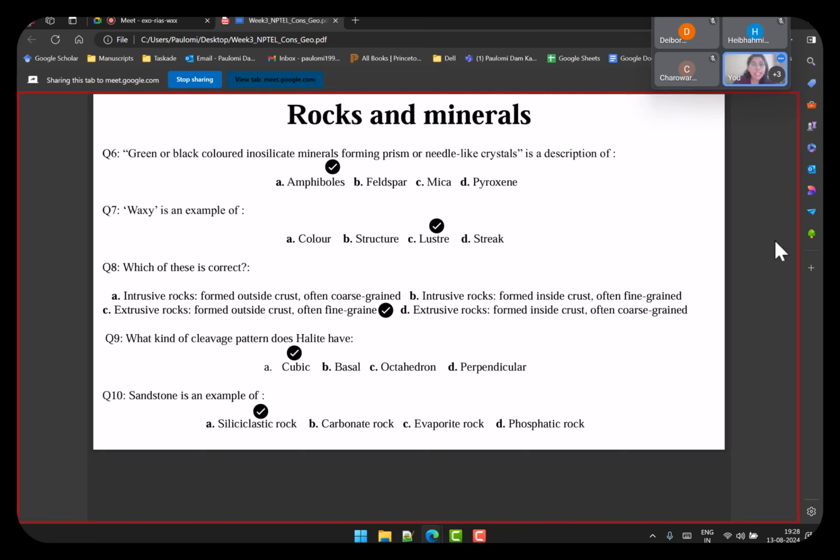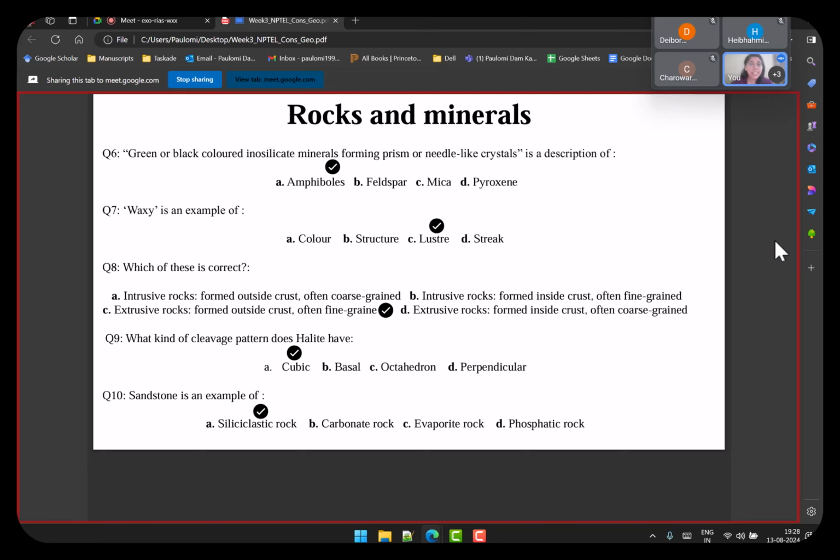Next, if you talk about waxy as a characteristic for a mineral, which characteristic are you actually talking about? We remember we were talking about color, structure, streak. All these are different characteristics of minerals. When you say this mineral is waxy in nature, which of these properties are you talking about? You're talking about the luster property, how lustrous it is. Luster is basically shininess. So that's the thing that we are talking about.